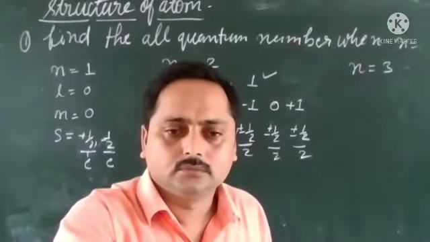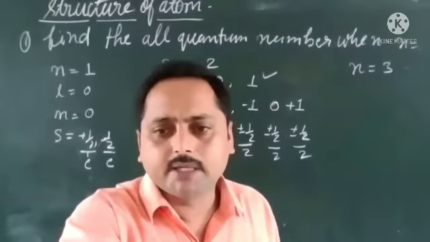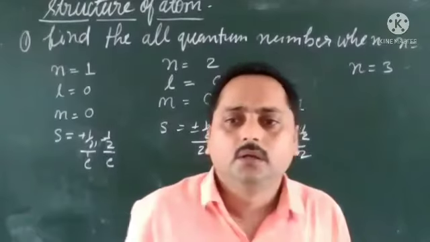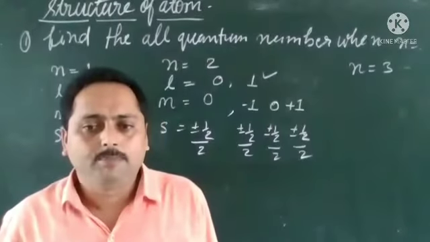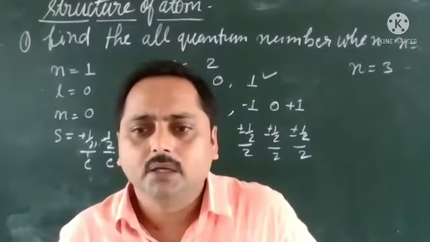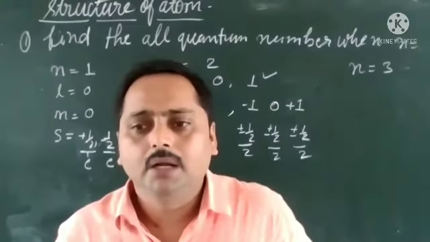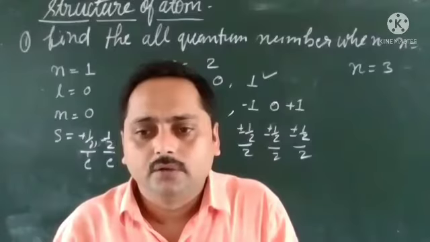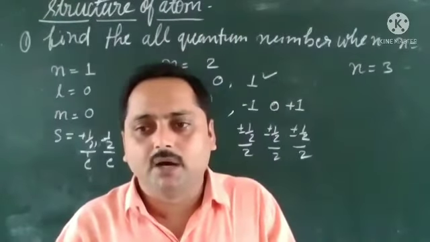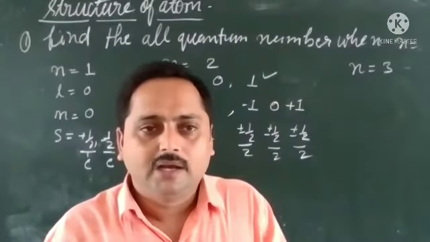Calculated? How many have you calculated? Thumb up, those who have calculated. Only 4, 5, 6 students. Why is the number decreasing? What happened?